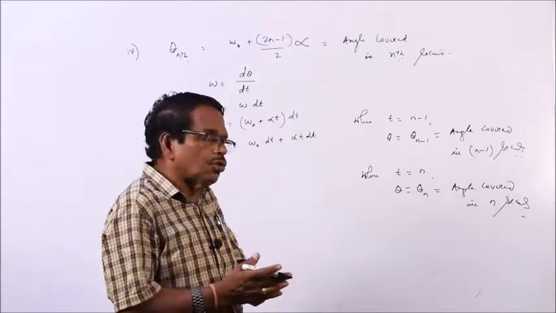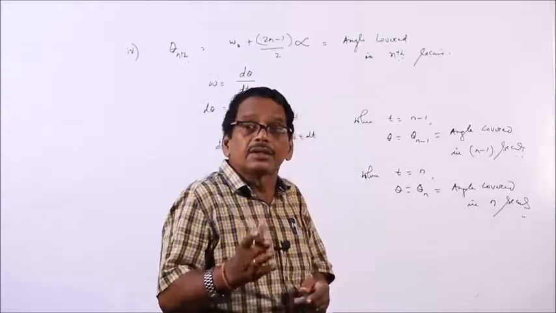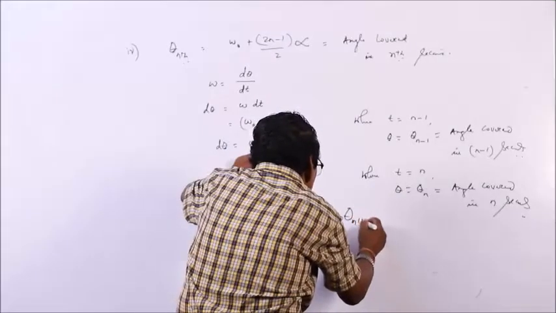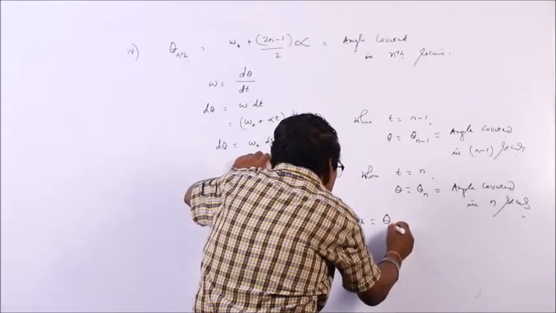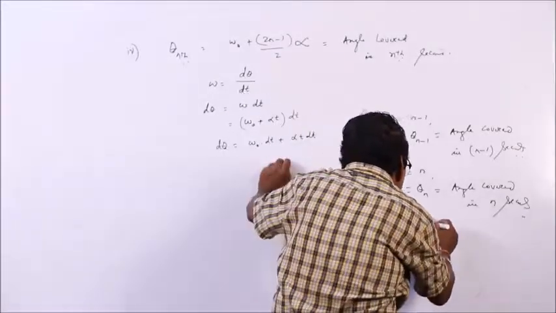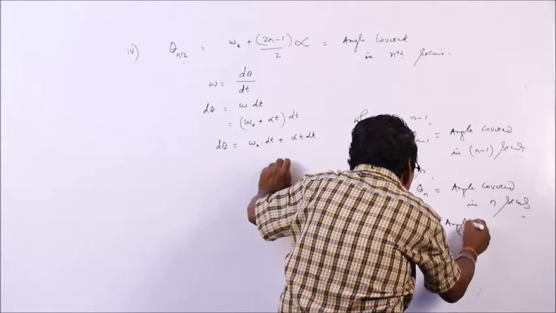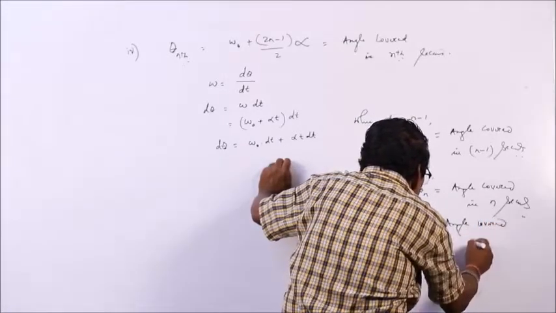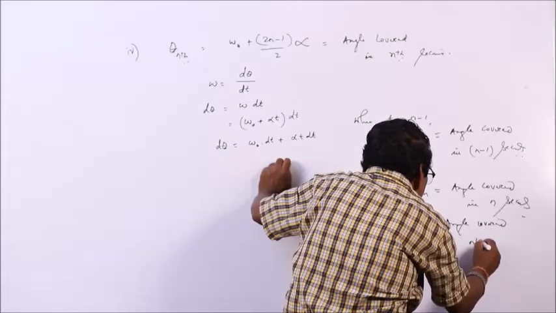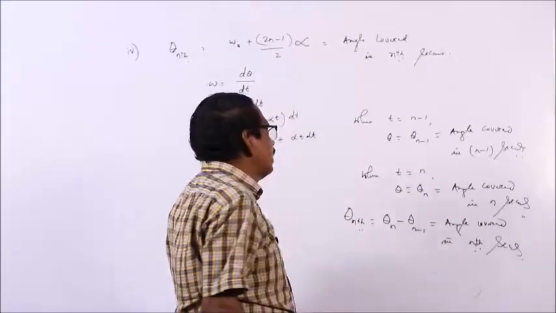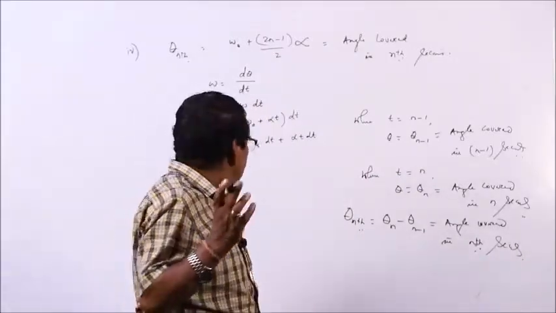Theta nth is equal to theta n minus theta n minus 1, that is your angle covered in the nth second, a particular second, the nth.